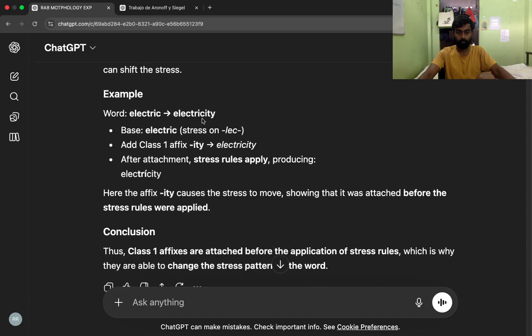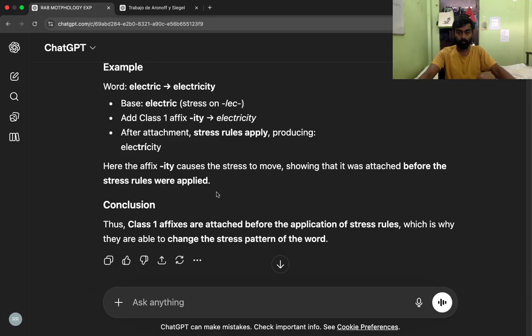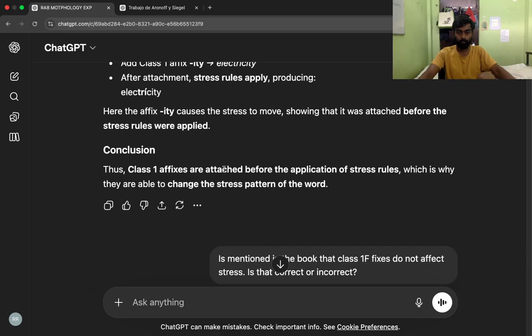Example: word, electric, electricity. Base: electric, stress on lec. Add Class 1 affix -ity: electricity. After attachment, stress rules apply, producing electricity. Here the affix -ity causes the stress to move, showing that it was attached before the stress rules were applied. Conclusion: thus, Class 1 affixes are attached before the application of stress rules, which is why they are able to change the stress pattern of the word.